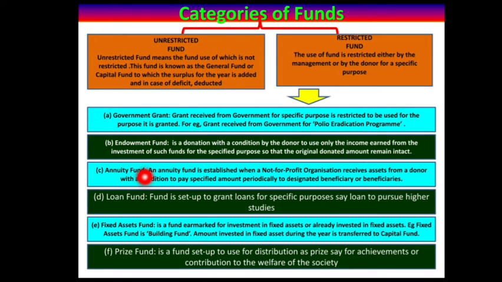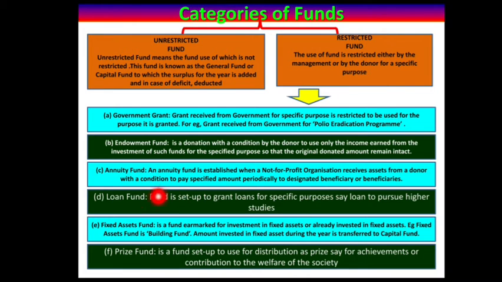Next is annuity fund. An annuity fund is established when a non-profit organization receives assets from a donor with a condition to pay a specified amount periodically to designated beneficiaries. What this means is, the donor of some asset is giving his asset to the non-profit organization with the condition that this non-profit organization should pay some specified amount periodically to the beneficiaries.